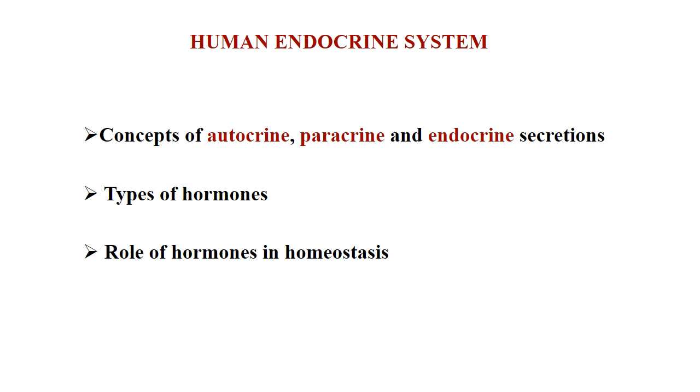In today's class of human endocrine system, we will be discussing some of the concepts of autocrine, paracrine, endocrine secretions. That is, we'll be discussing the difference between these, that is autocrine, paracrine, and endocrine. Later, we will be discussing the types of hormones, and finally, we'll be discussing the role of hormones in homeostasis with two examples.